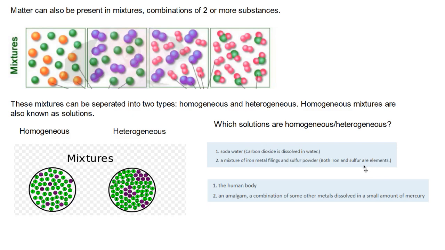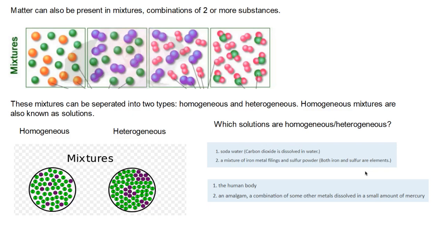Well, since it's not a solution, because we're mixing two solids, it's heterogeneous. It's not homogeneous. The human body is definitely heterogeneous. Which place has more fat, the brain or the feet? Obviously, the brain has more fat than the feet. So the human body is a heterogeneous solution.